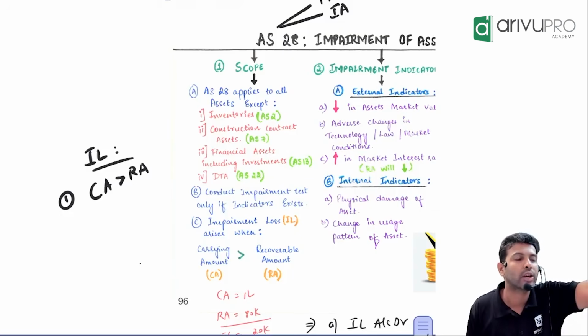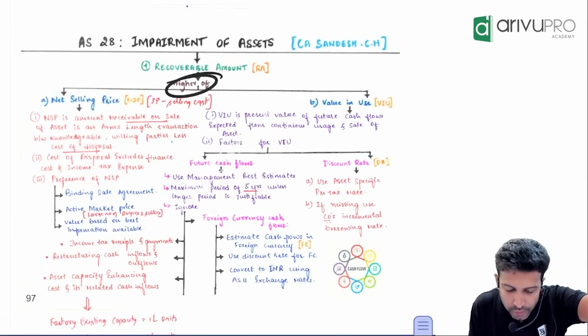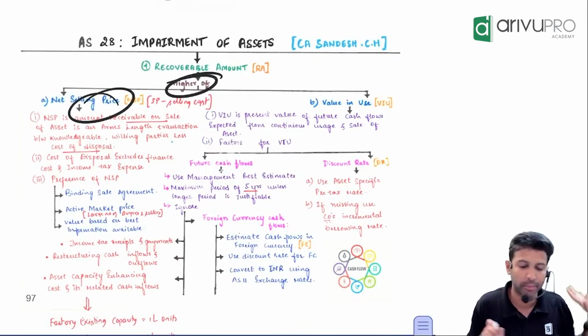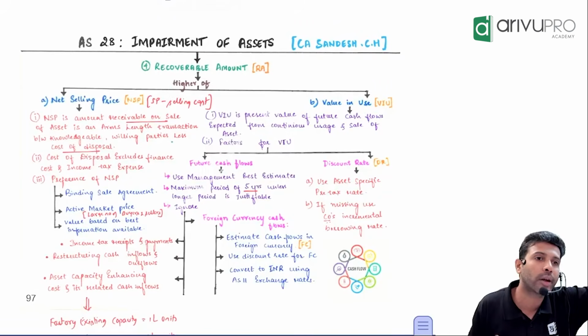Recoverable amount is the higher of two things. By using it, how much money you will get. By selling it, how much money you will get. The higher of the two becomes your recoverable amount. There are some things about that, we'll talk about it in a bit. But in a nutshell, is this okay?